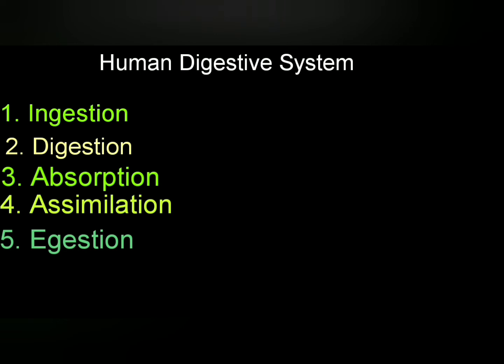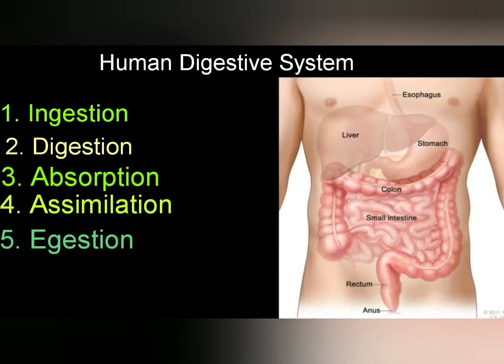Now the last step of process of nutrition, that is egestion. Undigestible part of food is not absorbed in the small intestine and is passed into large intestine. Water part of this undigested food is absorbed here and now it is almost solid. This is stored temporarily in the rectum part of large intestine, which is just above anus.